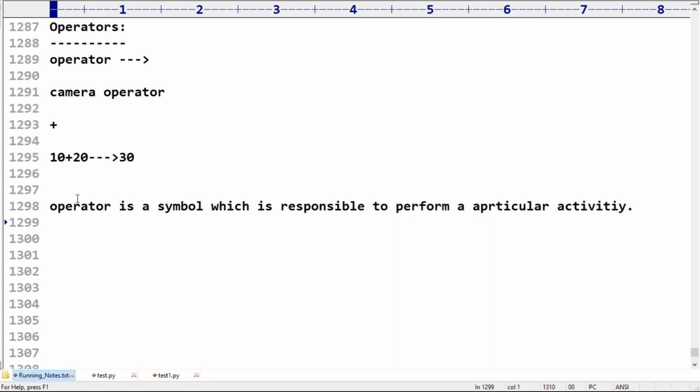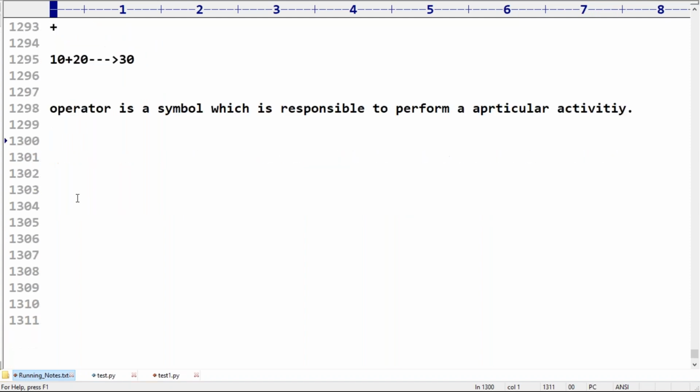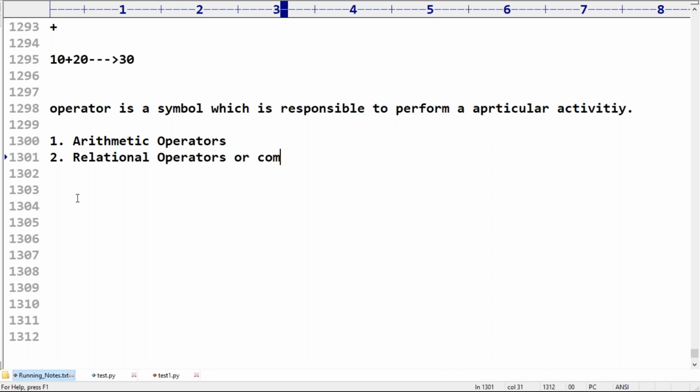That thing is by default considered an operator. What are the various operators available in Python? The first one is arithmetic operators. Second, relational operators or comparison operators. Third, logical operators.